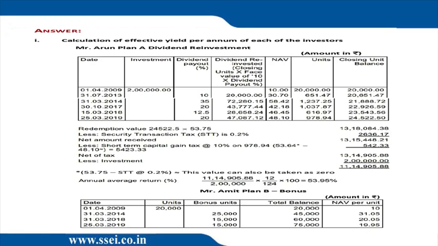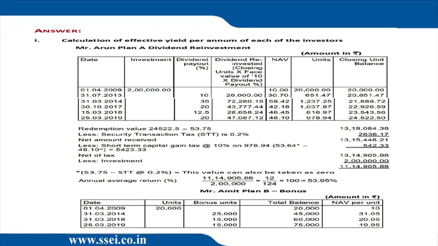So we get the dividend amount. That dividend amount divided by 58.42 shall be the number of extra units we get. And once again, those extra units will be accumulated, and so on. So we know the process, how it is to be done. We'll get the cumulative units at the end, and all the units will be sold at 53.75 less 0.2%.